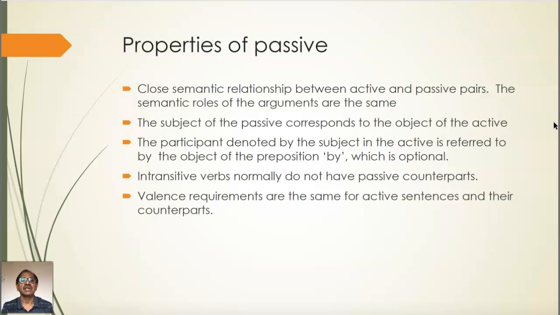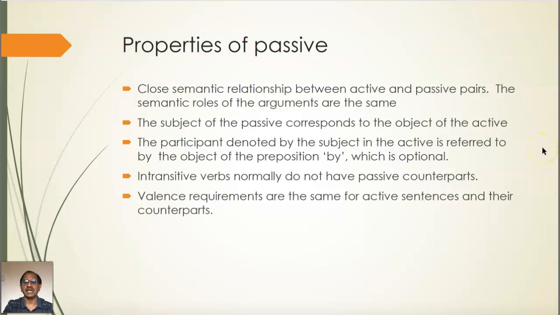And we know that passive voice is possible only with transitive verbs. Hence, intransitive verbs normally do not have passive counterparts. Also, we need to note that valence requirements are the same for active sentences and their counterparts. That is, if a verb has 3 arguments in its active voice, then it will also have the same number of arguments in the passive.